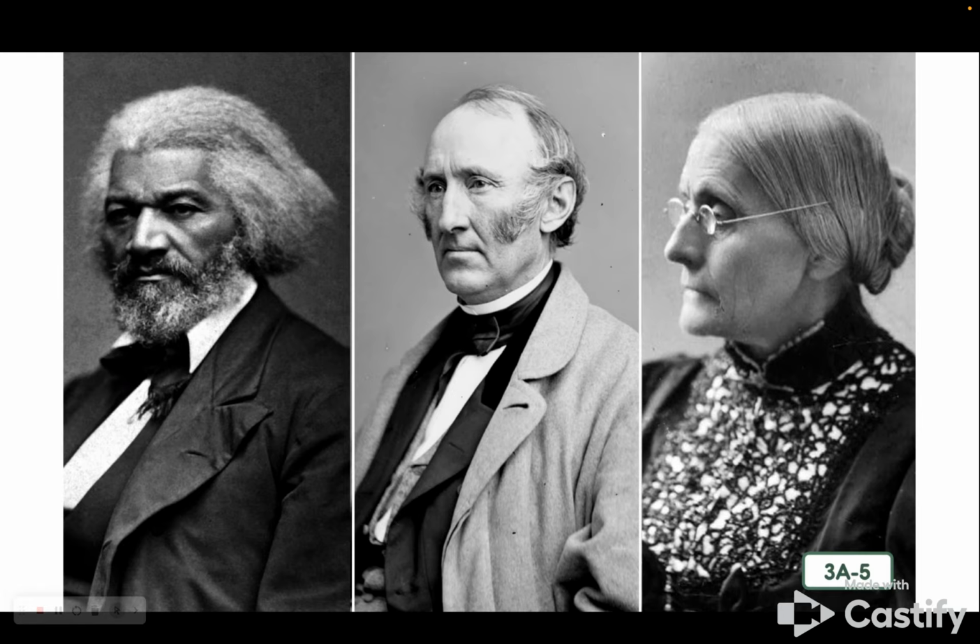This group of abolitionists continued to grow larger and larger over time. By the mid-1800s, there were thousands of abolitionists. Some people became famous, like Frederick Douglass, who had been enslaved but had escaped, Wendell Phillips, and Susan B. Anthony. Those three are pictured here, but they were just a few of the thousands of people involved in the abolitionist movement. The abolitionist movement refers to organized activities or events to end slavery.